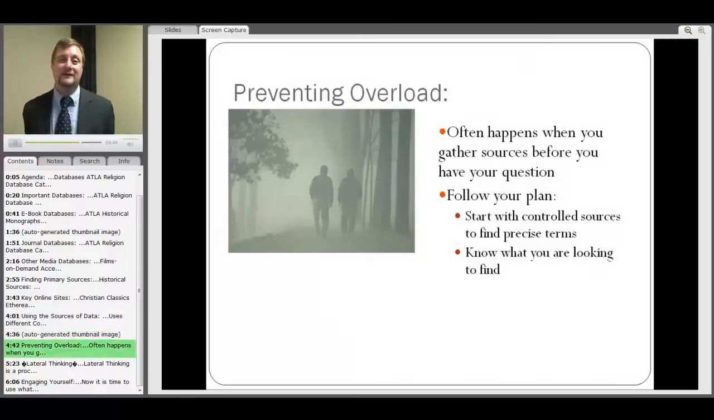It's very important that as you're doing this process that you work to prevent overload. Overload often happens when you gather resources before you have a tight, narrow question. You suddenly feel overwhelmed. You don't want to go and look for more materials. You're not sure what you're doing. You become frustrated, angry, and burned out.